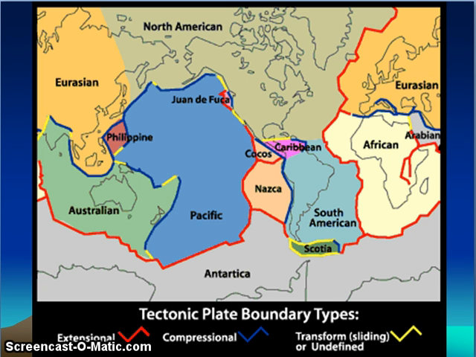The whole world has been divided into different plates, and these include some major ones, as shown in this figure: North American plate, Eurasian plate, Philippine plate, Australian plate, Pacific plate, Antarctic plate, African plate, Arabian plate, Indian plate, etc. There are three major types of these plates: large plates, medium plates, and small plates.